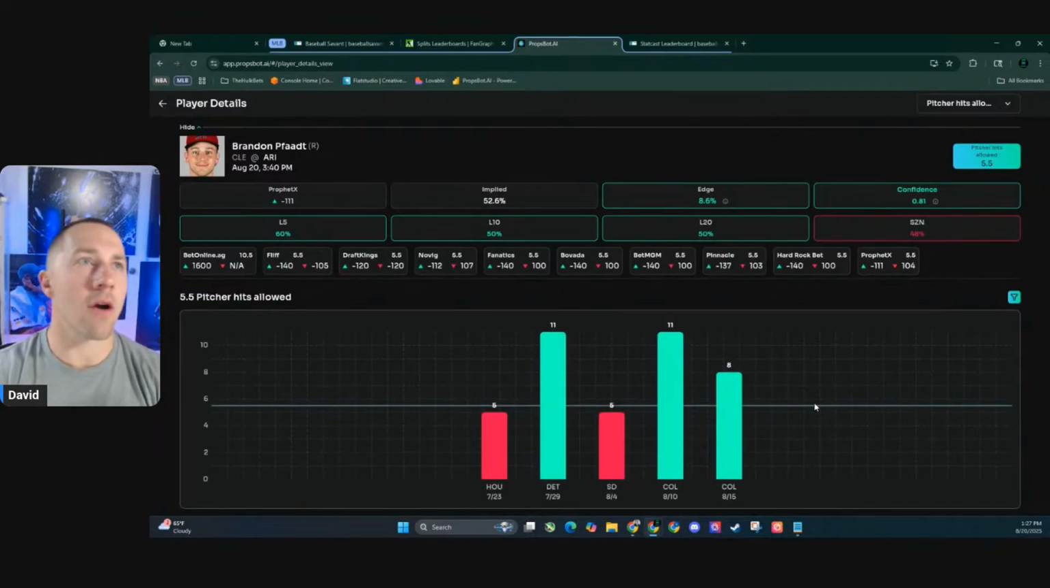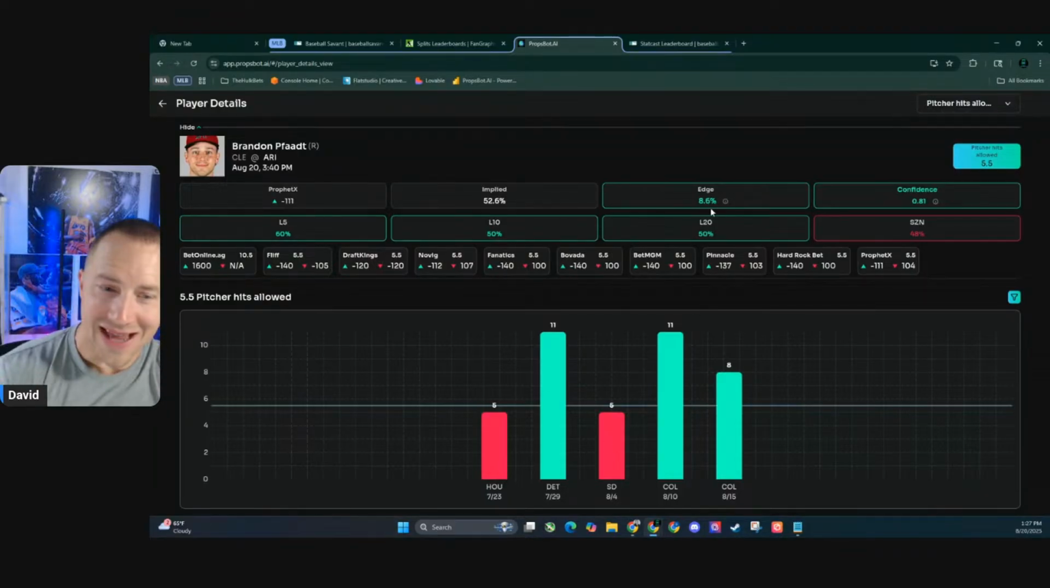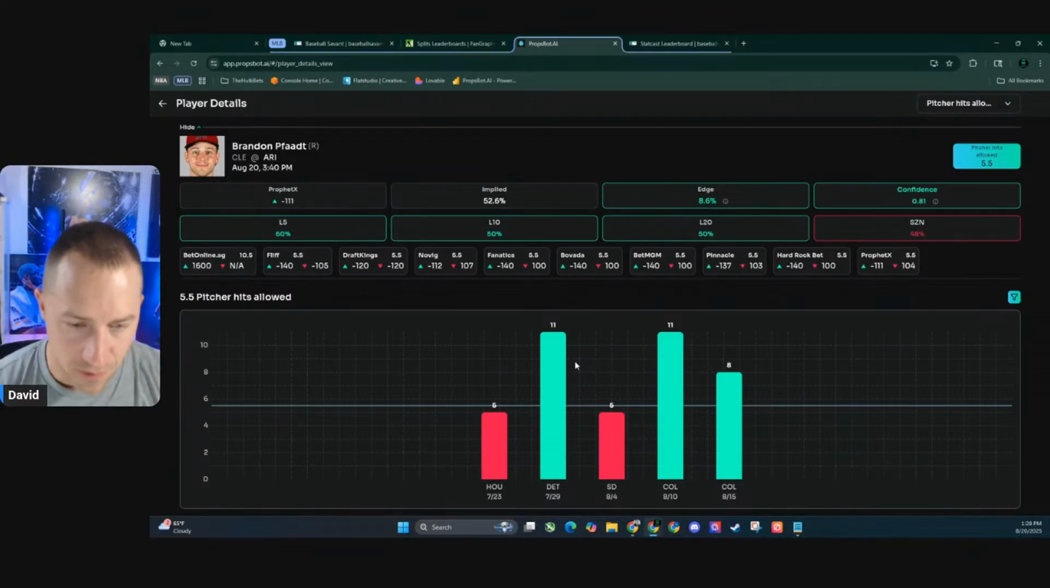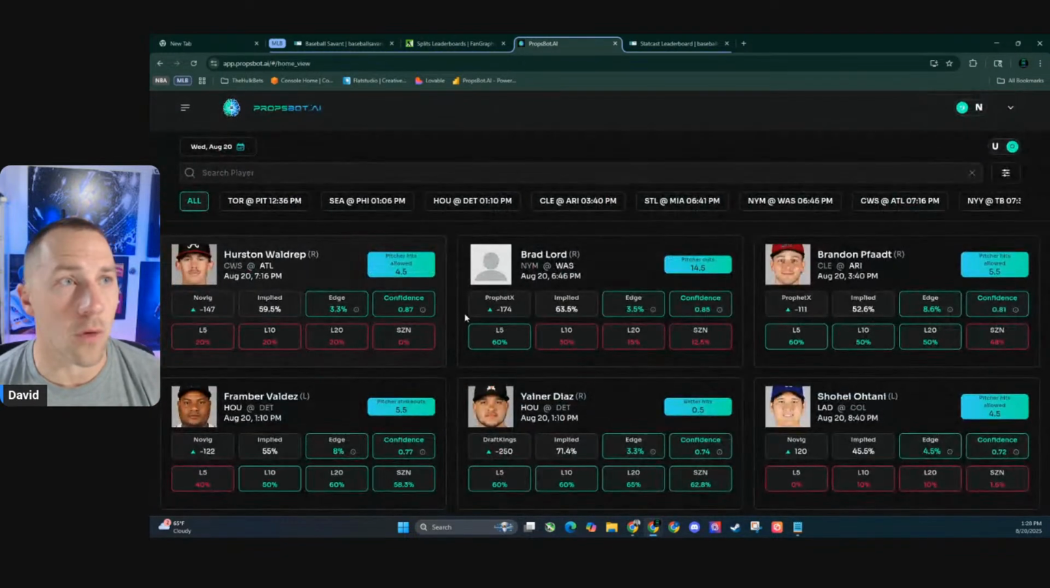Confidence score over here for pitcher hits allowed for Brandon Pfaadt. You're looking at a 0.81 confidence score, an 8.6 edge on Profit X, ladies and gentlemen. So you've got Brandon Pfaadt from Arizona with a confidence score of 0.81 and an edge of 8.6. If you don't have that one, take a look at some of these other ones. Hard Rock minus 140 is good. DraftKings minus 120, Flip minus 140.